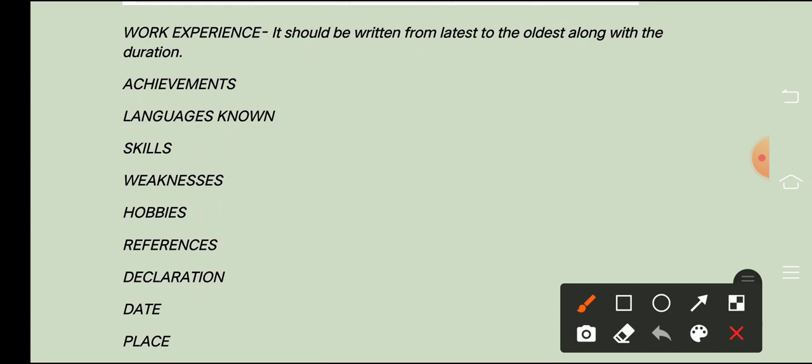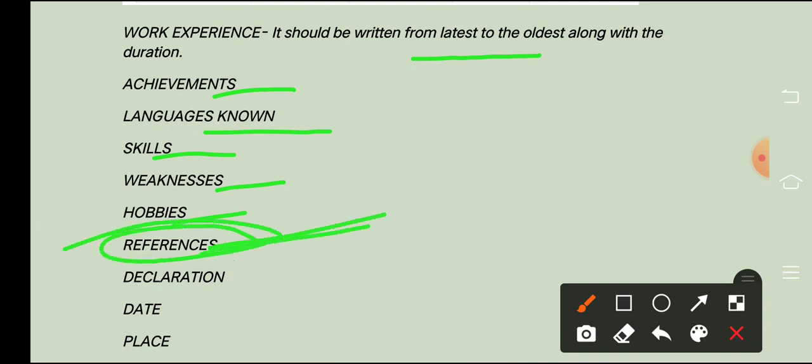So work experience should be written from latest to the oldest along with the duration. So whatever you are doing recently, suppose you are working somewhere now, that work experience you write first. If you did something before that, you write it in the second line, and anything older in the third line. That means you have to go in decreasing order here. Then achievements, any special achievements if you have, languages known, skills, weakness, hobbies, and references.